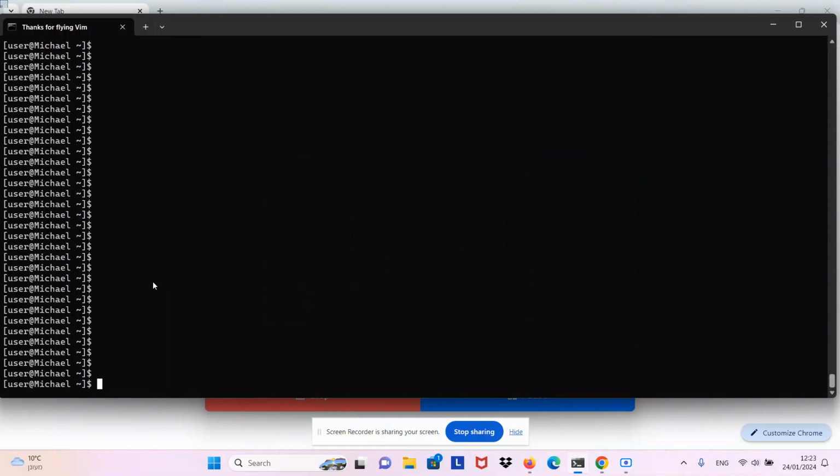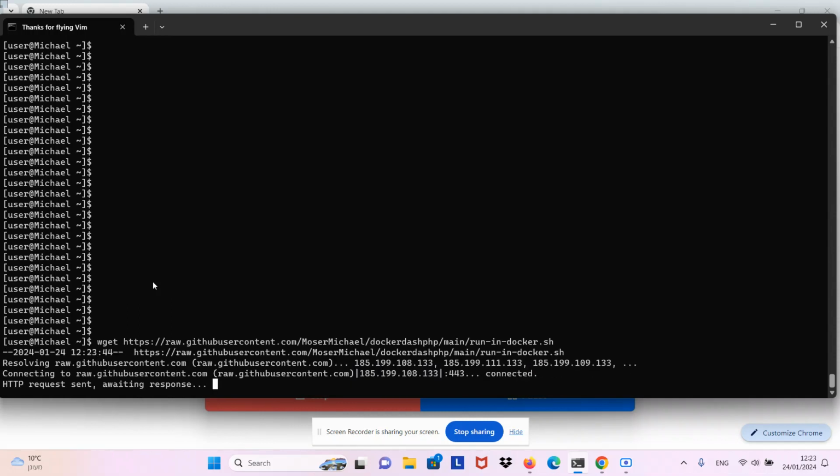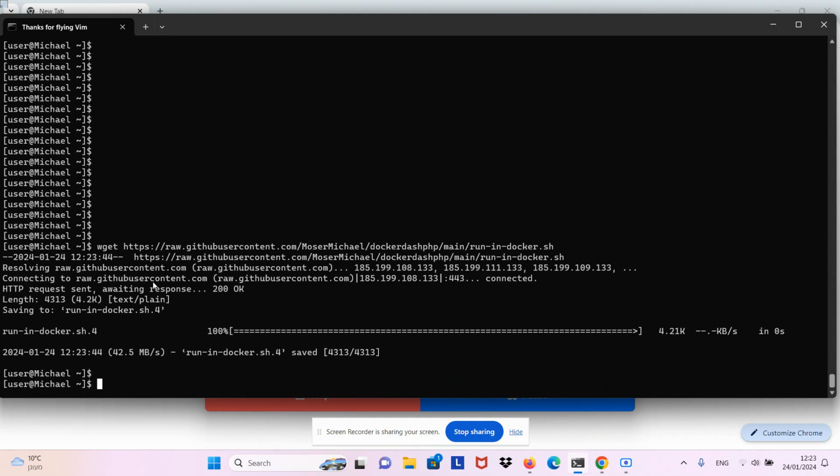I want to show you my side project. This is a web application for accessing your local Docker engine. So I'm running on Windows under WSL, Windows Subsystem for Linux. So let's start with downloading a script, run a script from my GitHub repository.